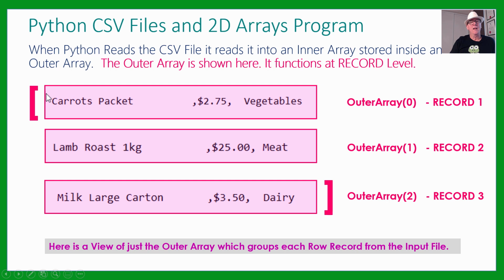So this bit should make sense: we've just got one line in the file. This was the first line that was typed in. Python reads that whole line just like it read a whole homework excuse in the homework excuser, and it puts that into a record. So if we want all of this first line, we just go outer array bracket 0 and that will give it to us.